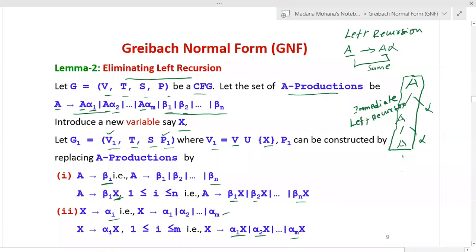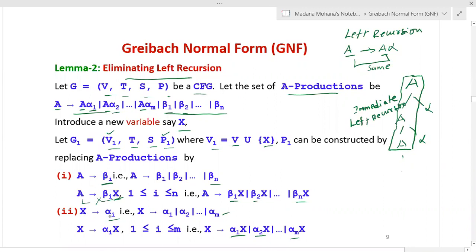If any grammar is in the form of left recursion, then you can apply rule 1 and rule 2. Now you can see the resultant rules 1 and 2. Here this does not contain the left recursion. Check out how it will be. Now you can see A derives beta I. So beta I is not same as the left hand side variable A. Then A derives beta I X. In the right hand side leftmost, this symbol is not equal to A. So therefore no left recursion.